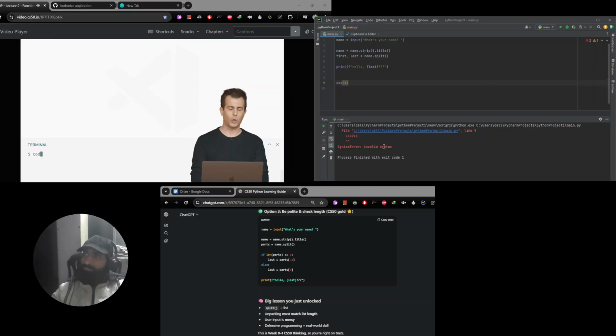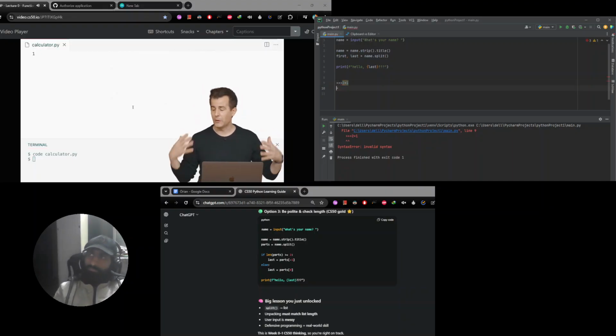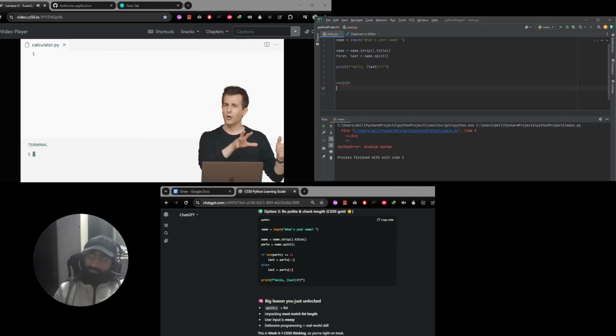So to do that, recall, I can type code down here, and the name of the file I want to create, .py. Enter. That gives me a new tab up top. So I have already closed hello.py. I'm now in calculator.py. And let's just make a simple calculator that does some addition for me. But I'm going to do it in a file so that we can iterate on this and make changes for better or for worse over time.